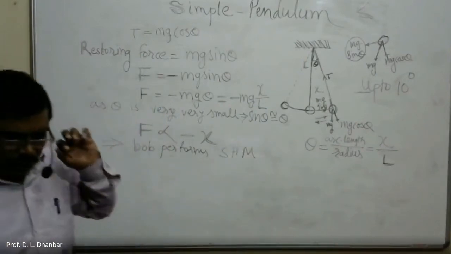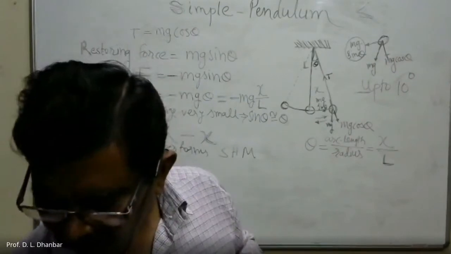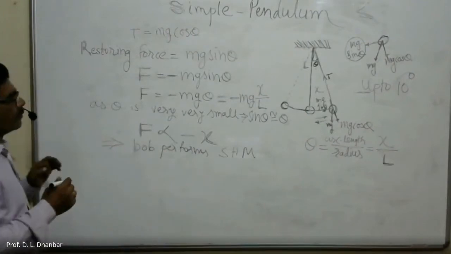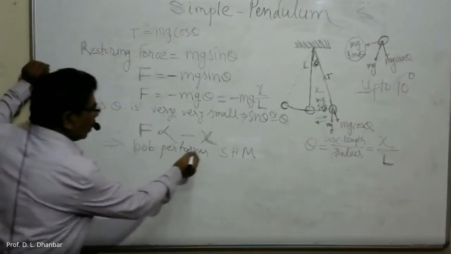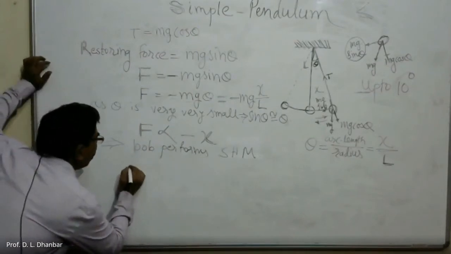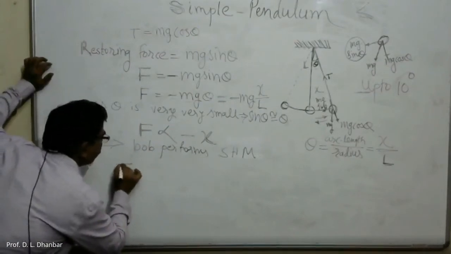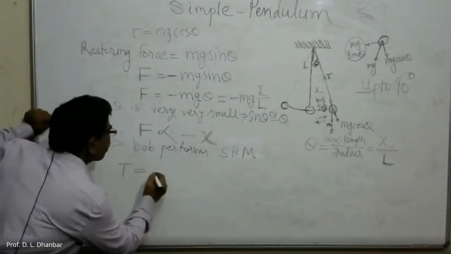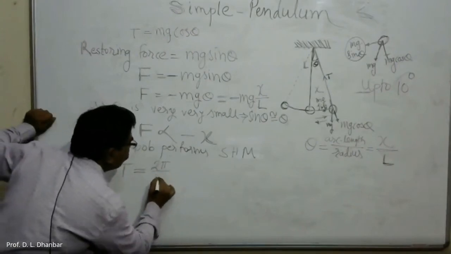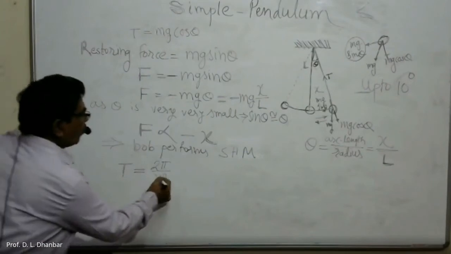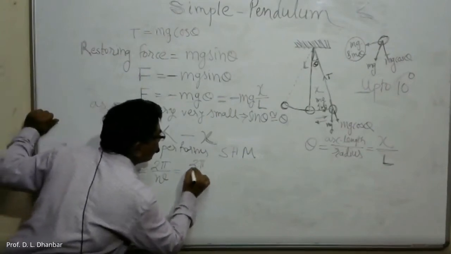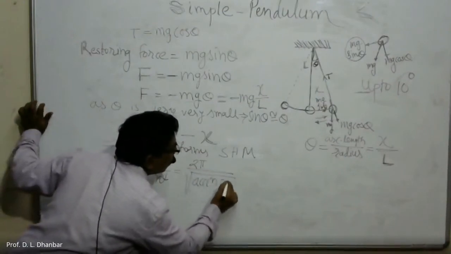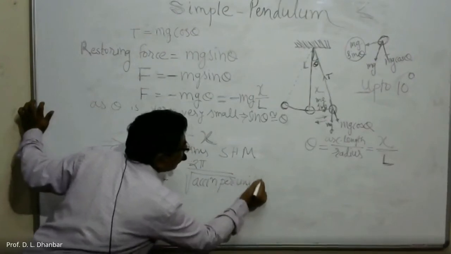But our aim is to find an equation for the time period, so let us see how we will find it out. Since the bob performs SHM, we have the basic equation T is equal to 2 pi by omega. And this omega is nothing but, as we had seen earlier, under root acceleration per unit displacement.